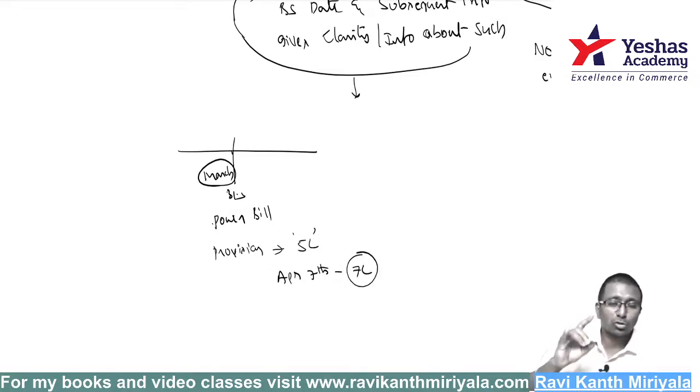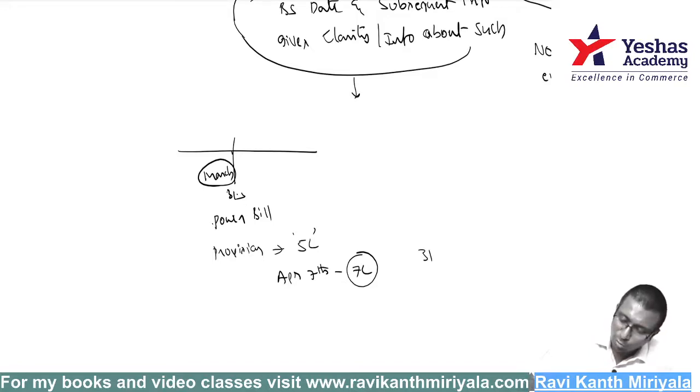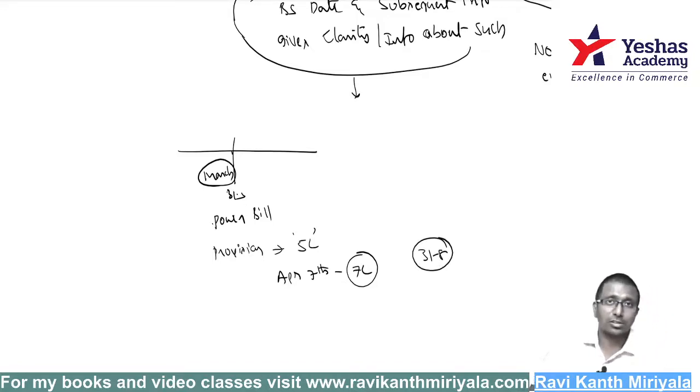You closed the books of account. In all my examples, we close the books of accounts on 31st August. Remember, unless I change the date, 31st August is the closure of books, that is, the Board of Directors' approval of the financial statements. Now tell me, on April 7th I got to know that 7 lakh rupees is the bill.